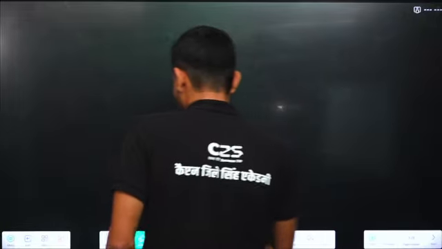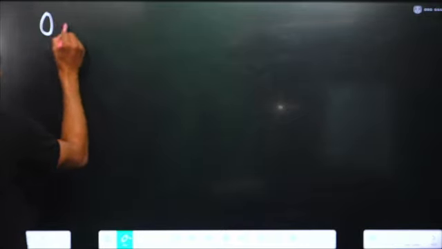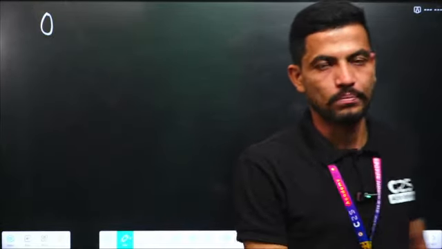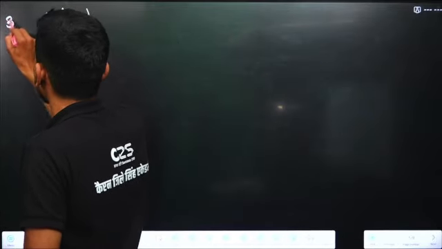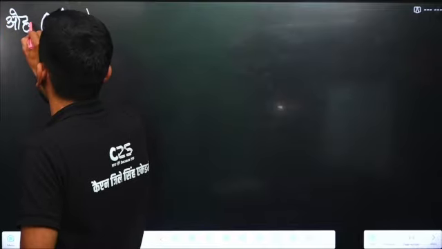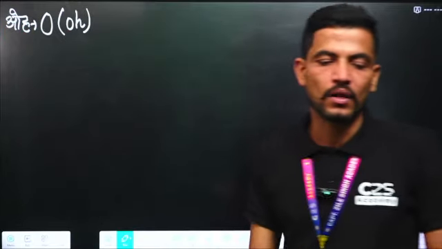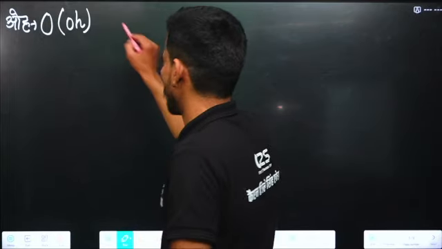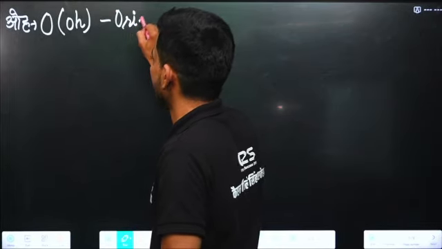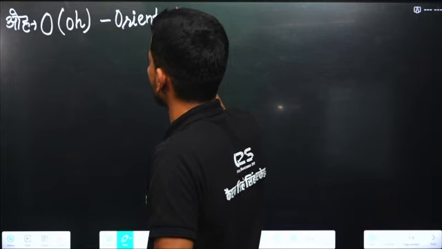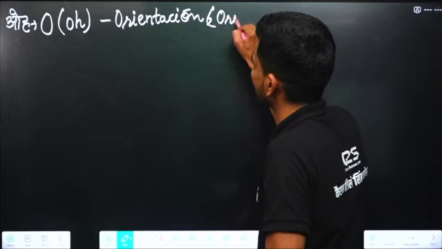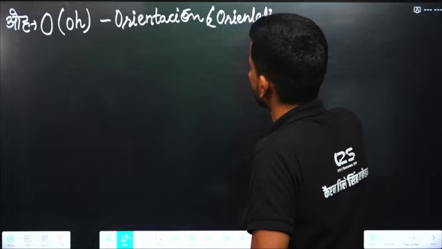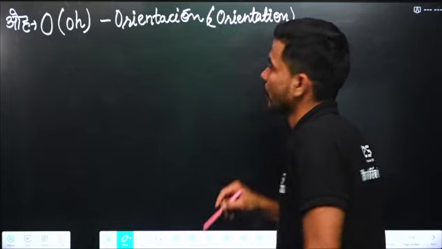The next alphabet is O. The pronunciation of O is O. For example, orientación, which means orientation.